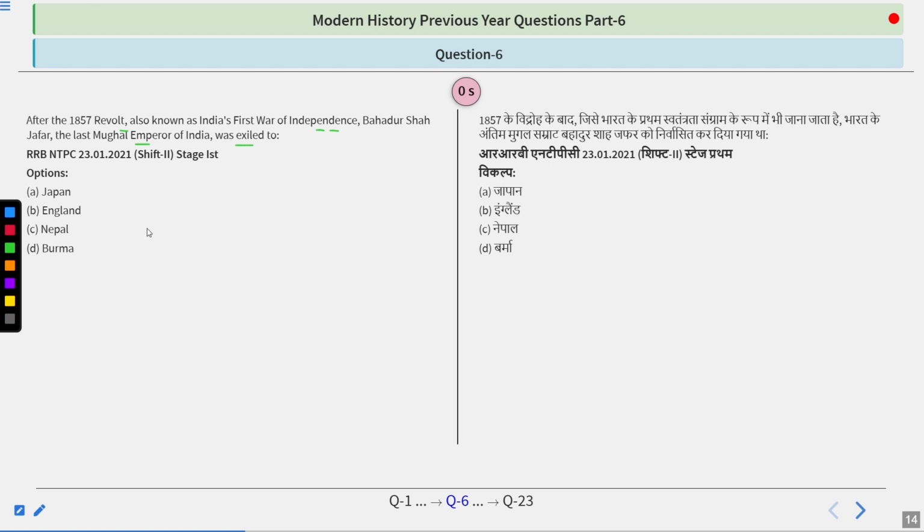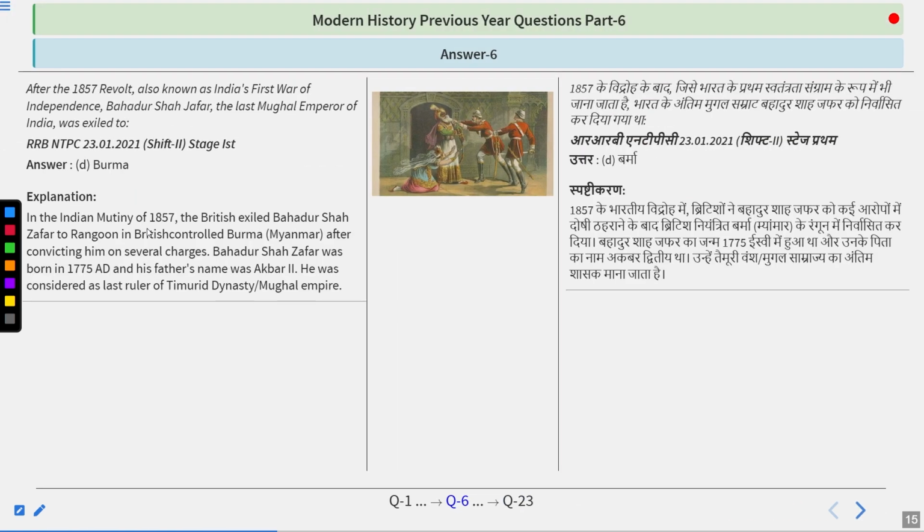So basically, whenever the Britishers wanted someone to be exiled from India, they would send them either to Andaman Nicobar, that is the Kalapani, or to Burma. But Kalapani or Andaman Nicobar or the Cellular Jail was made later on. So basically, at this time, they were sent to Burma. So Bahadur Shah Zafar was sent to Burma after the Indian Mutiny of 1857.